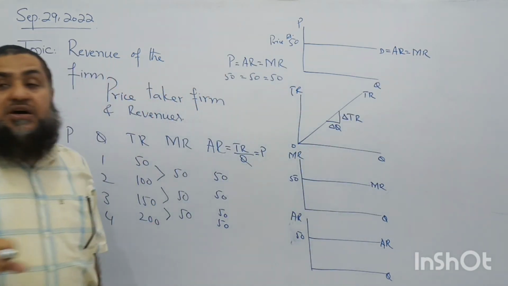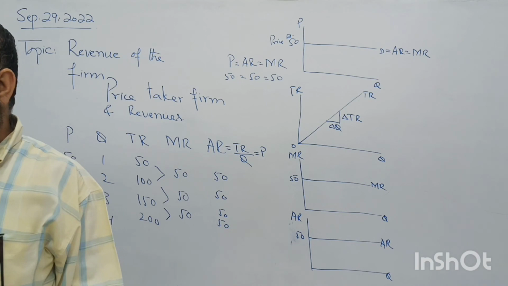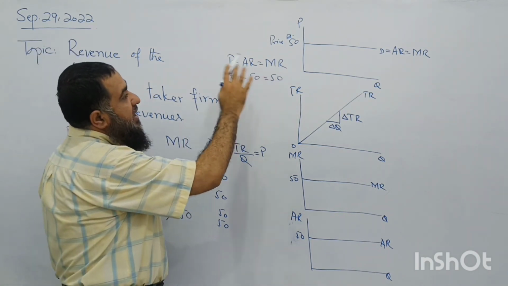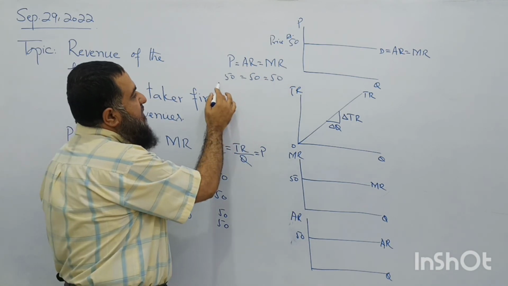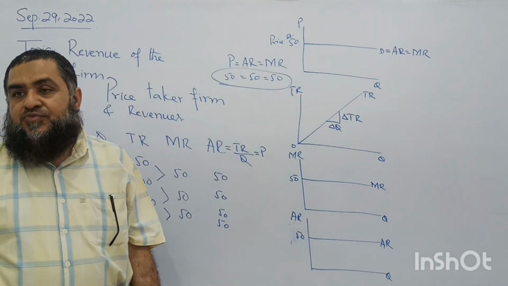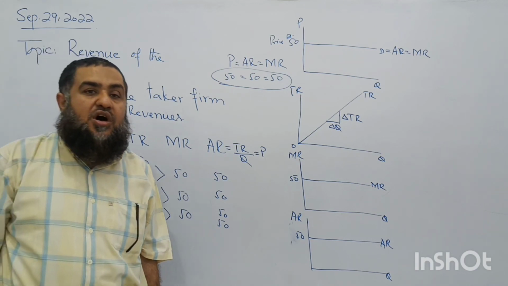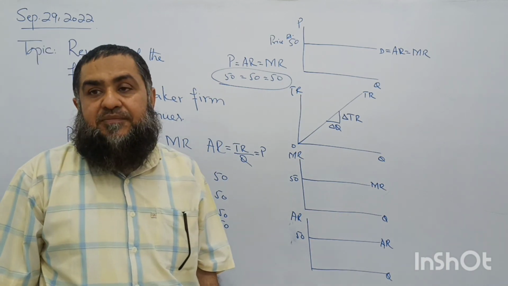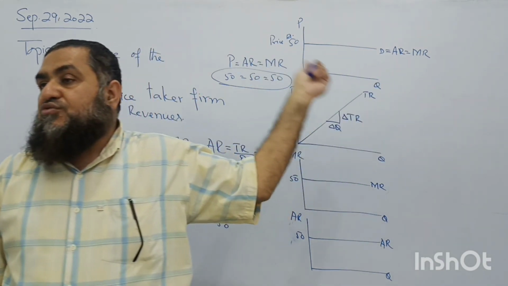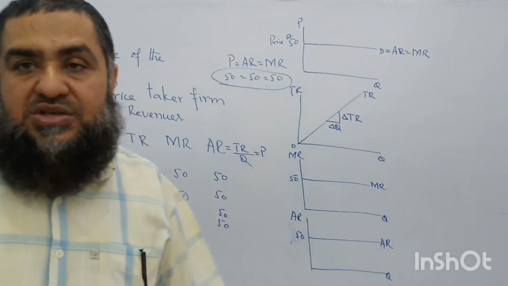The three curves will overlap each other when price is fixed. So demand, average revenue and marginal revenue all operate at 50.